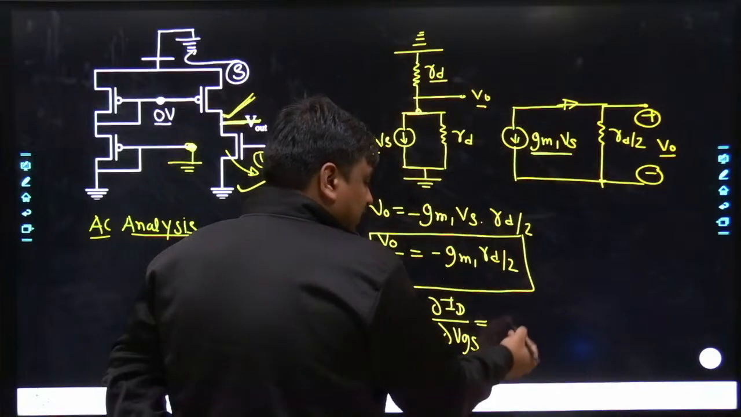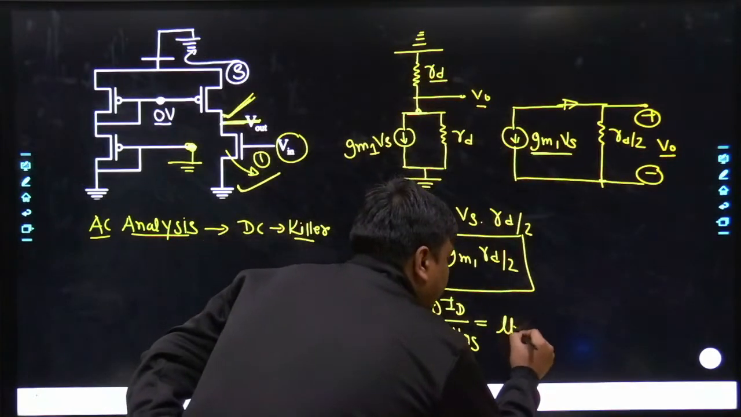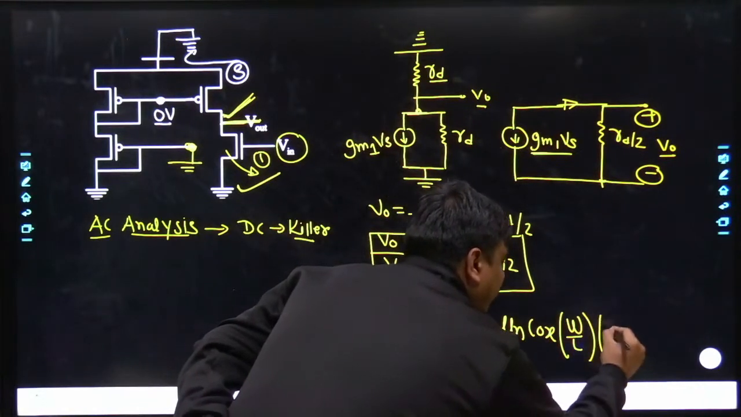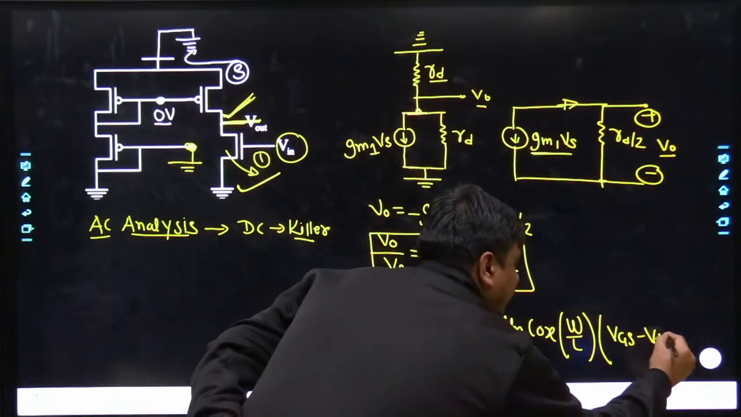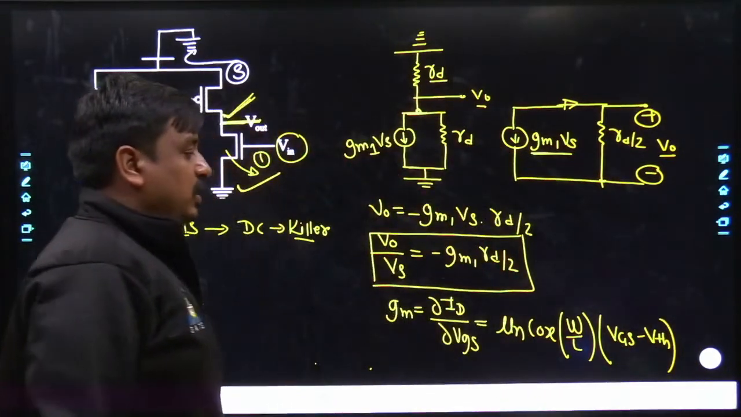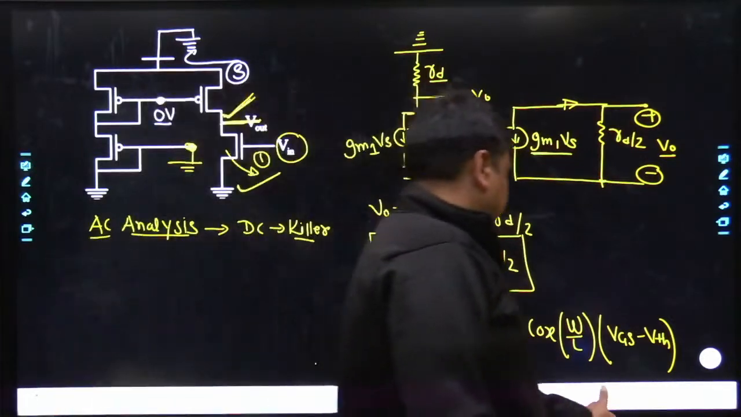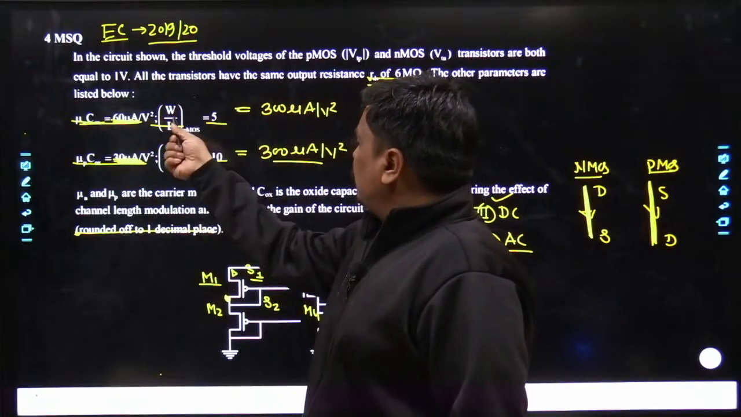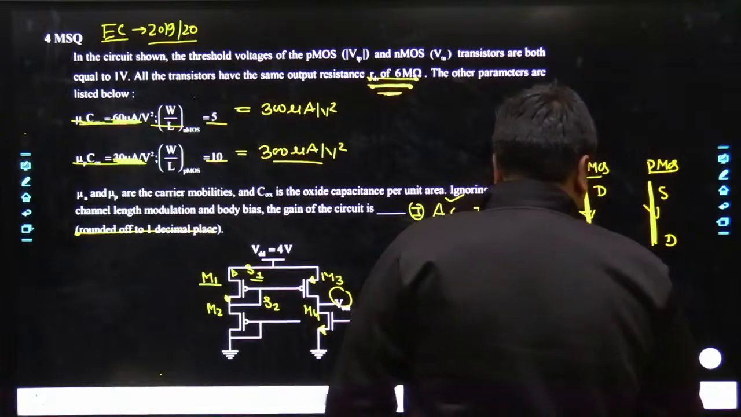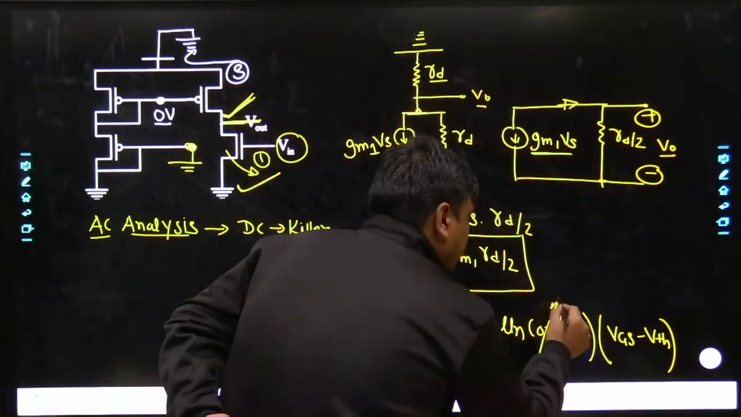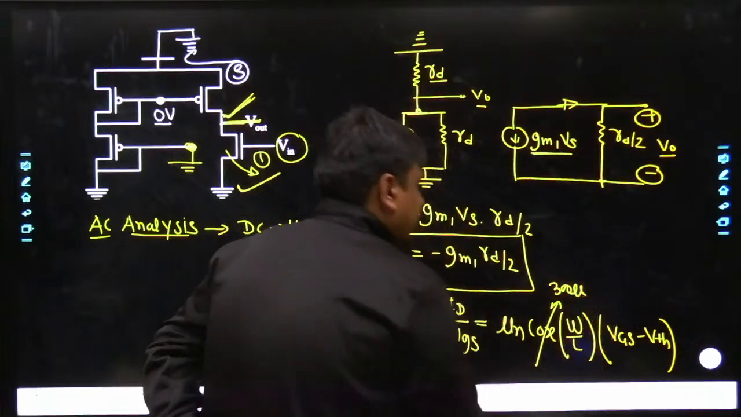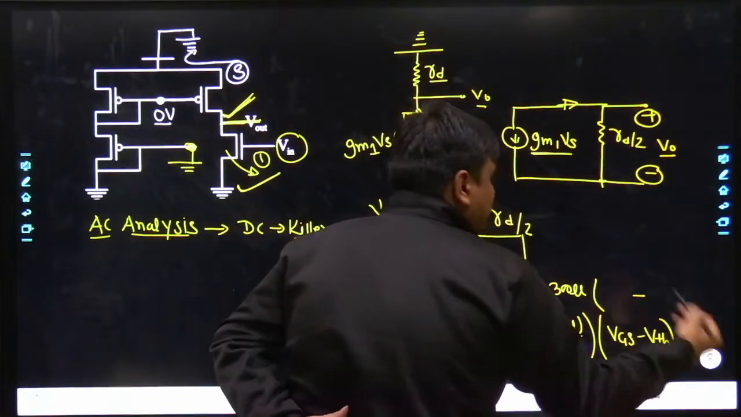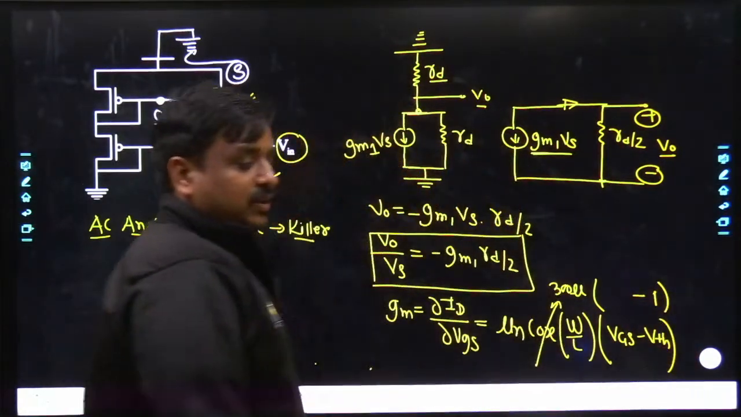Once you differentiate it, the half goes out. It's simply going to be mu n COX W by L ratio within the bracket VGS minus VTH. VTH of what? NMOS. I know each and every data. Yes, I know that. Mu n COX into W by L ratio is simply equal to 300 micro. No, keep in mind, it's in micro. Yes, it is in micro. The value of VTH, which is VTN, is simply equal to 1 volt.